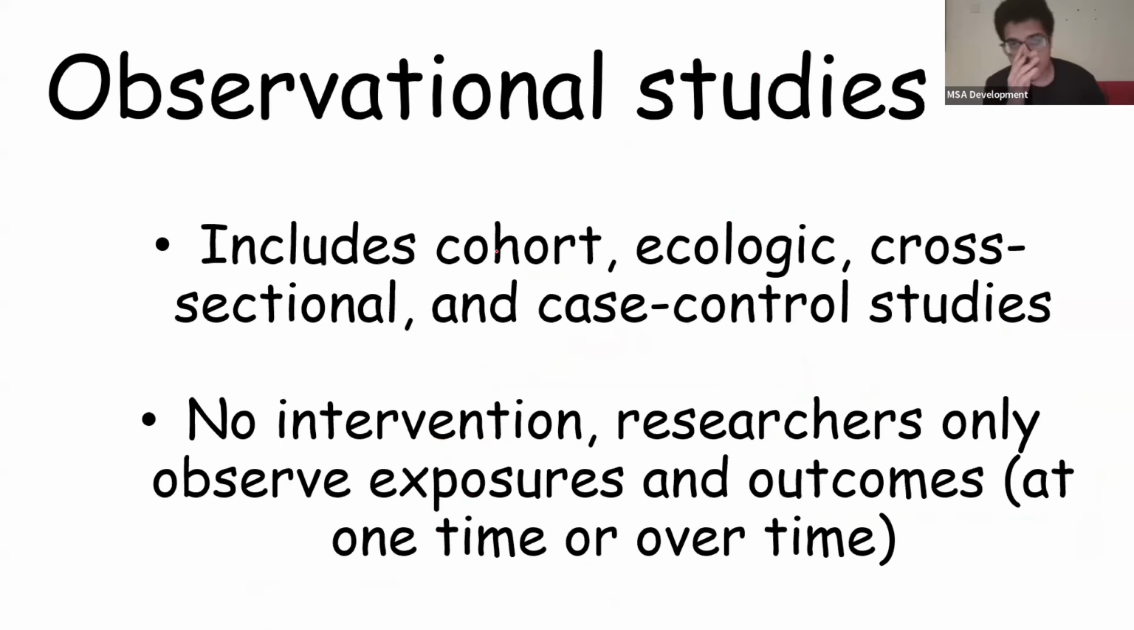Now we're going to talk about all the different types of studies. This is literally Aspire for those who took Aspire. We're going to be talking about cohorts, ecological, cross-sectional, case control studies. All of these are observational. The reason they're observational is because there's no intervention. So the researcher observes the exposure and looks at the outcome and makes observations. That's it. And he can do it over time or at once, depending on the type of study. We're going to talk about all of them right now.